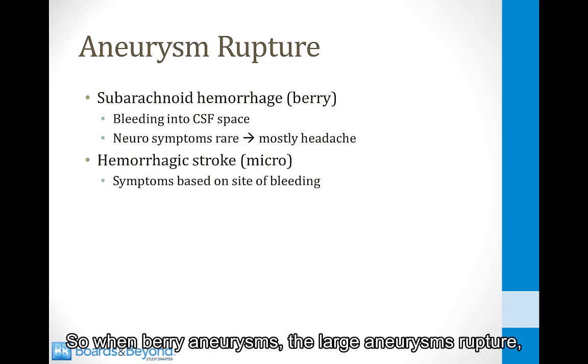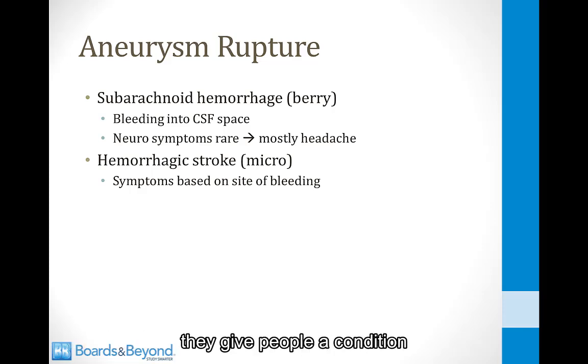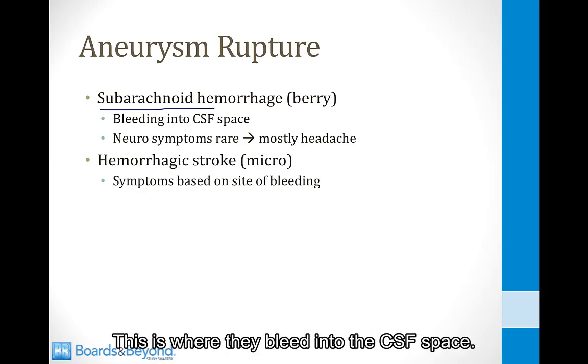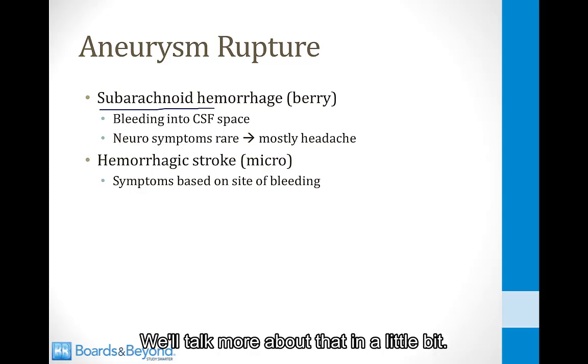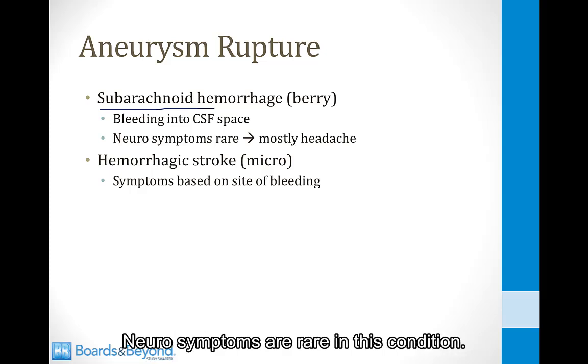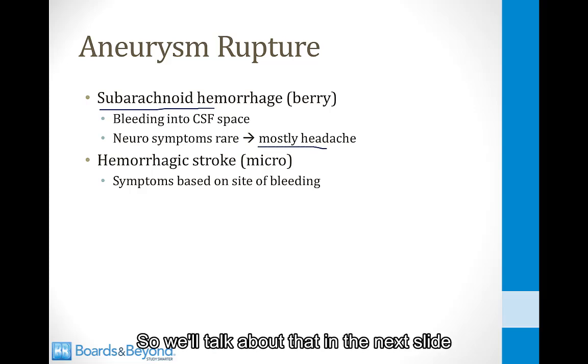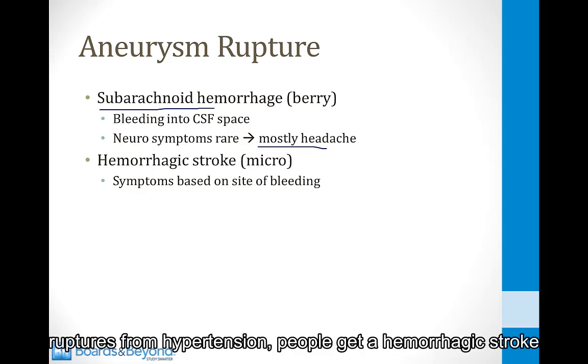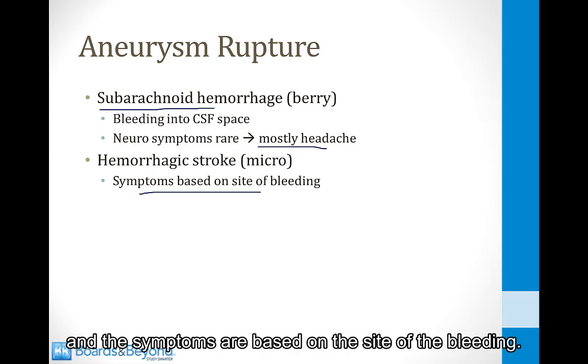When berry aneurysms, the large aneurysms, rupture, they give people a condition called a subarachnoid hemorrhage. This is where they bleed into the CSF space. We'll talk more about that in a little bit. Neuro symptoms are rare in this condition. What they usually get is a headache, so we'll talk about that in the next slide. And then when one of those microaneurysms ruptures from hypertension, people get a hemorrhagic stroke, and the symptoms are based on the site of the bleeding.